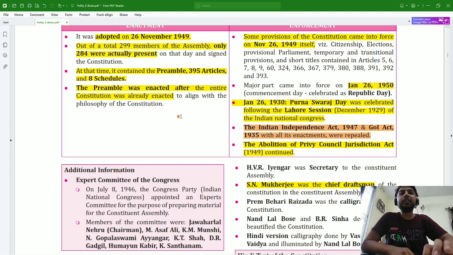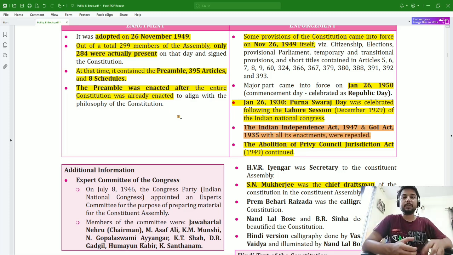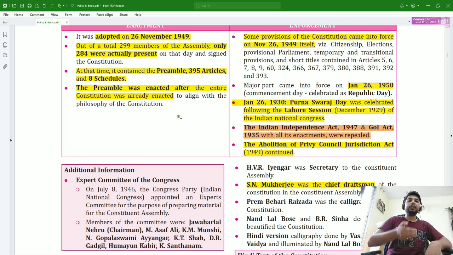The preamble was enacted after the entire constitution was already enacted, to align with the philosophy of the constitution. So this question can also be asked in the prelims. The preamble was enacted after the entire constitution was enacted. You have to remember this.